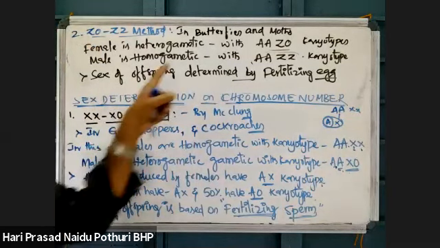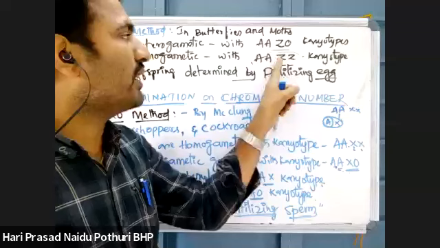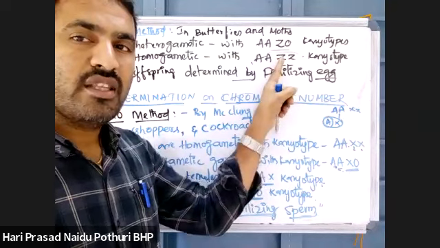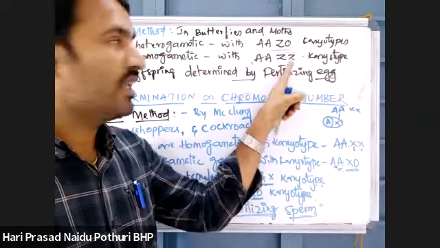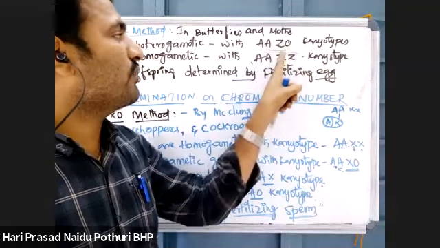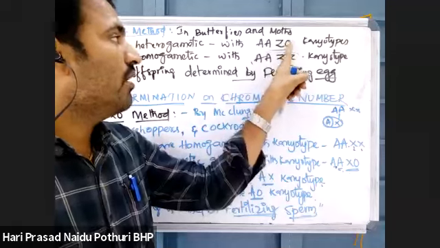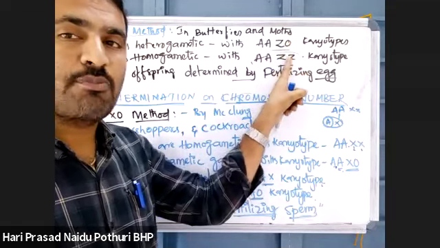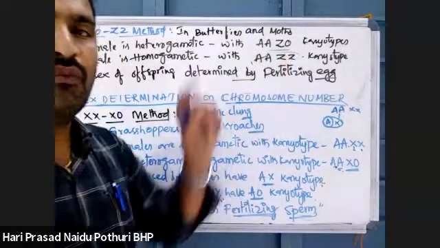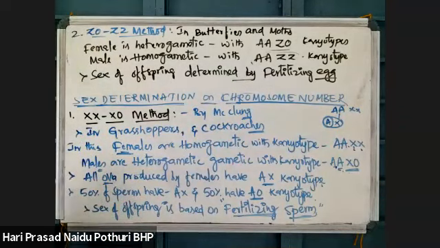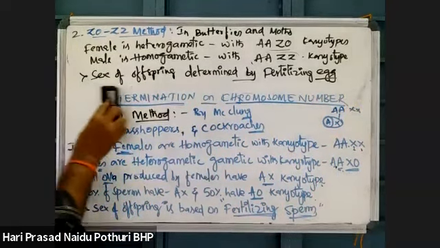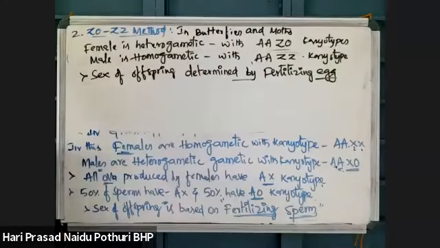Whichever ovum AZ is fertilized, it will become male. If AO ovum is fertilized with AZ sperm, then it will become a female individual. That is the second method of sex determination.